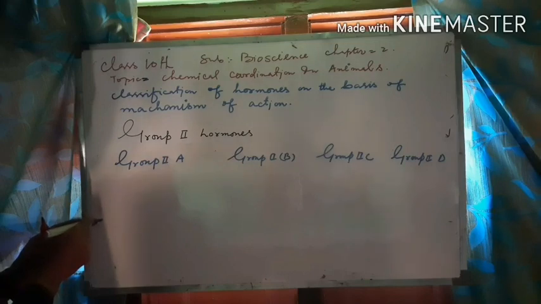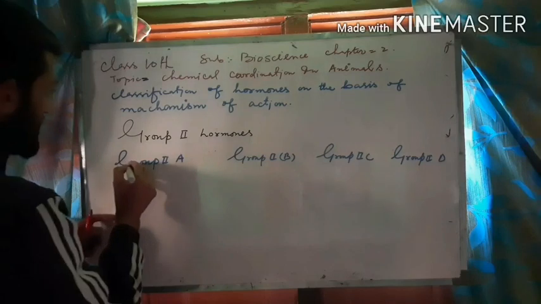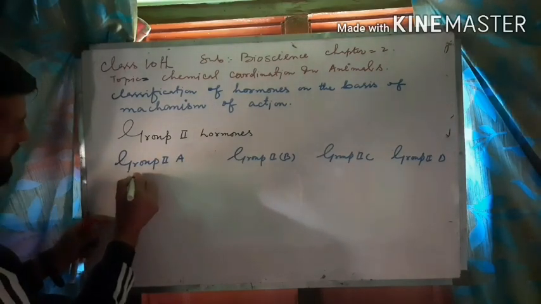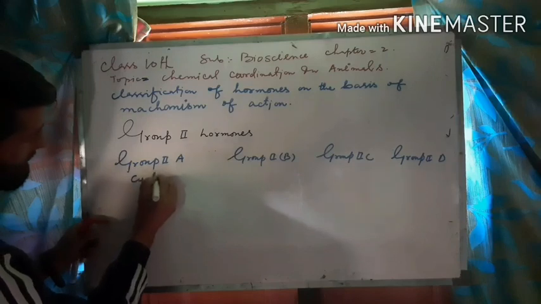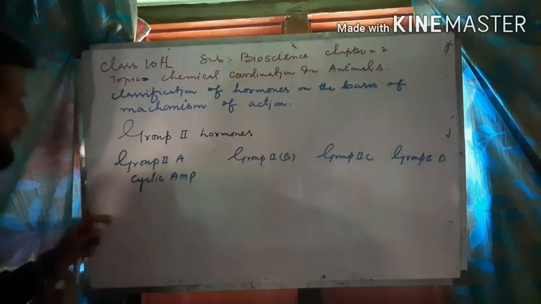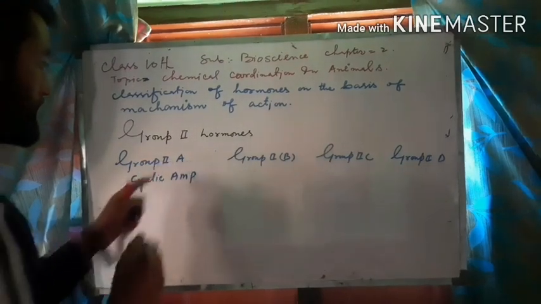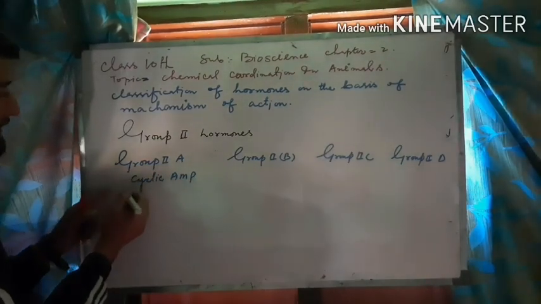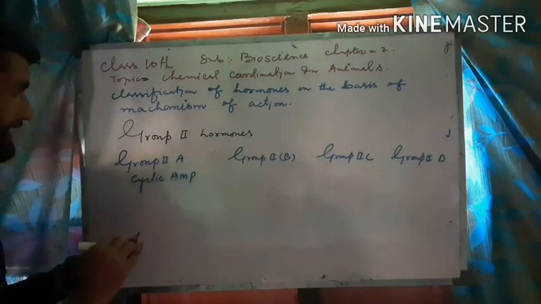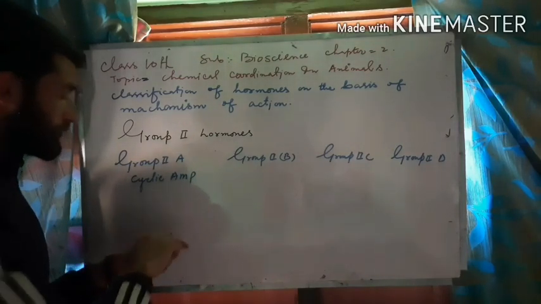Actually, what are the second messengers? Which elements are going to act as a second messenger? In group 2A, the second messenger is cyclic AMP. Cyclic AMP means cyclic adenosine monophosphate.